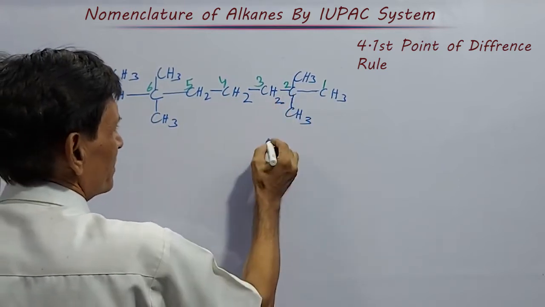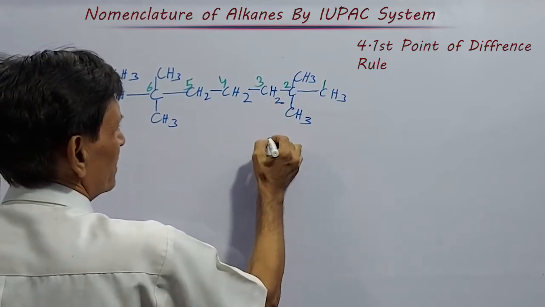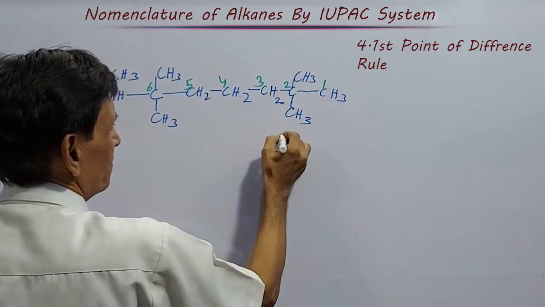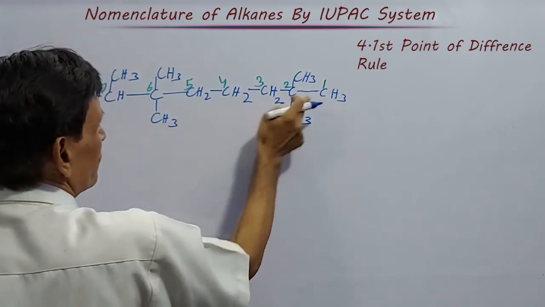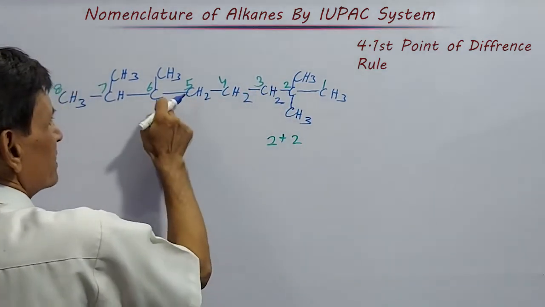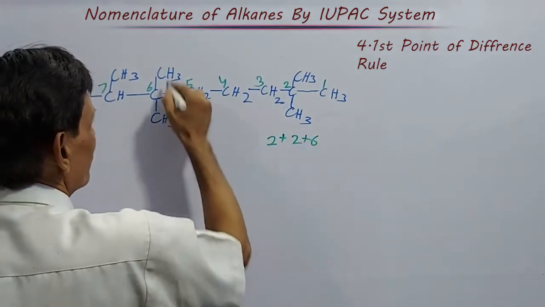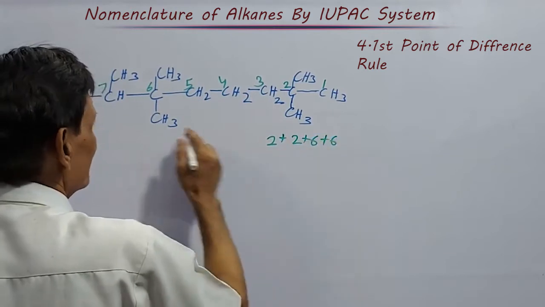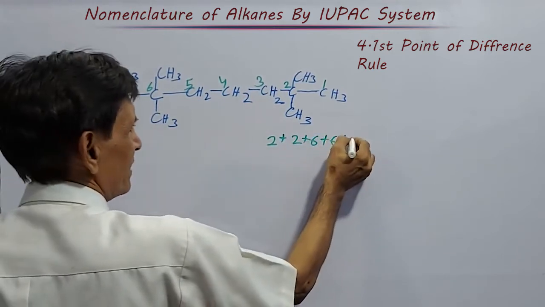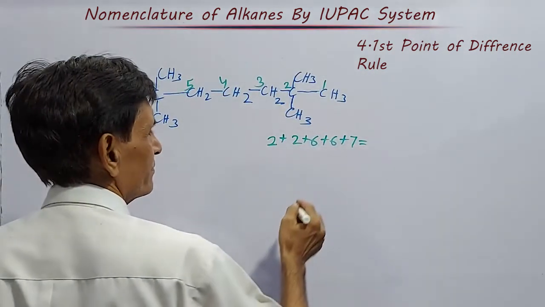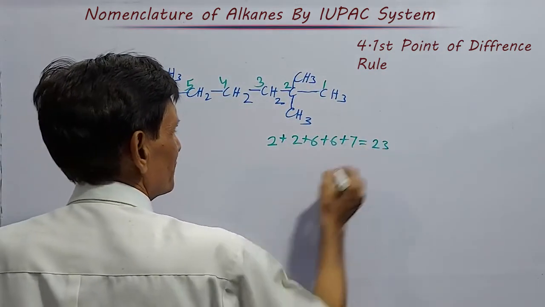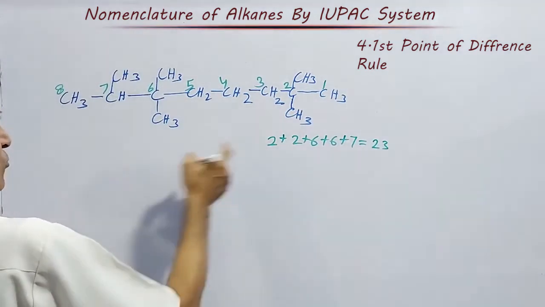On the second number, the set of locants first: 2 plus 2 downward. Again 1, 2, 3, 4, 5, 6 number, let us see. Plus 6, one branch. Again plus 6, another branch. Now plus 7. It is coming there 23. And here the set of locants.